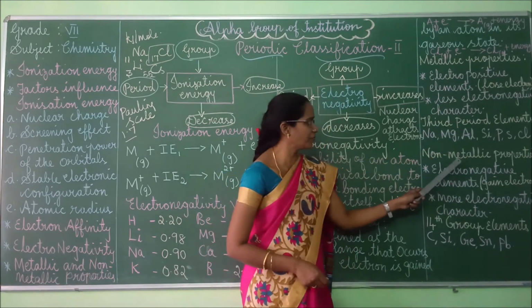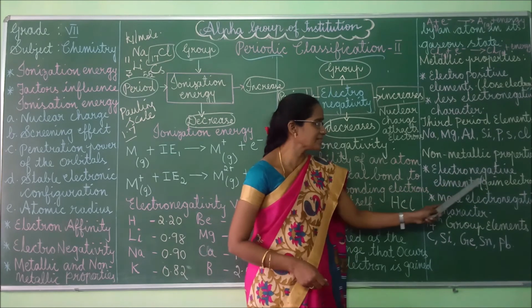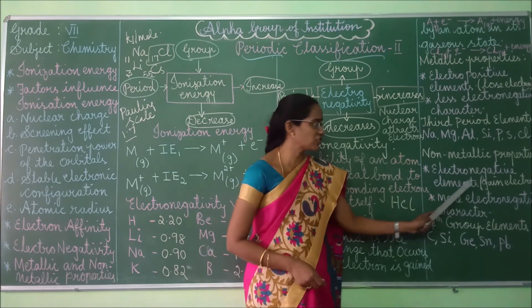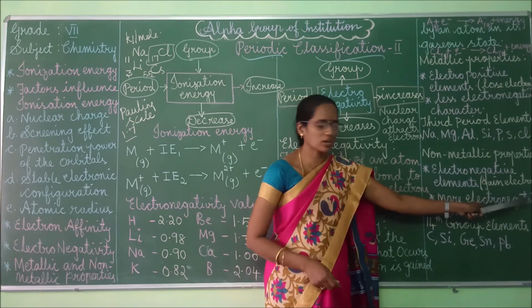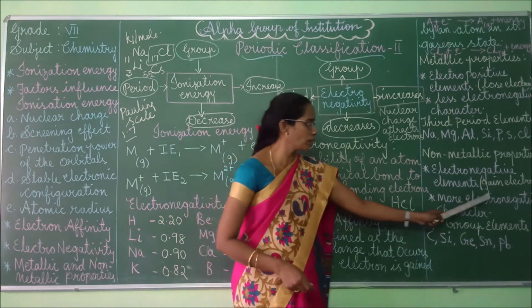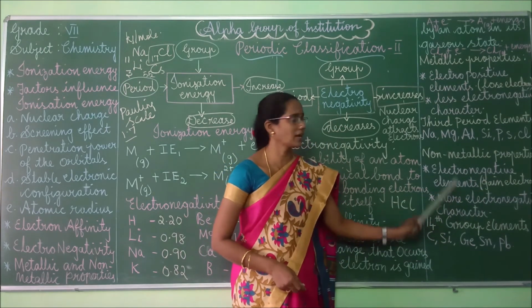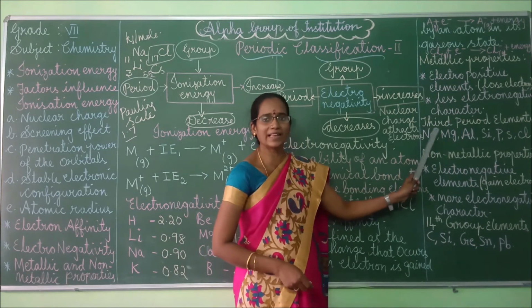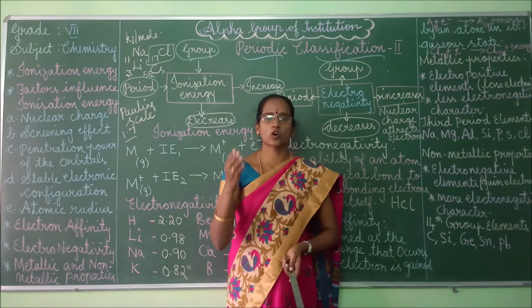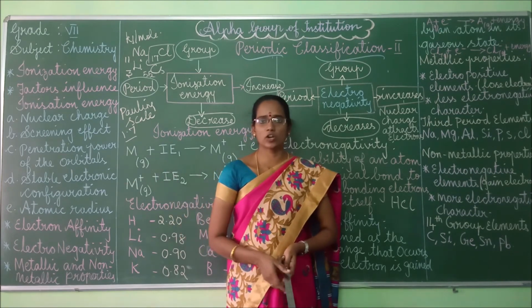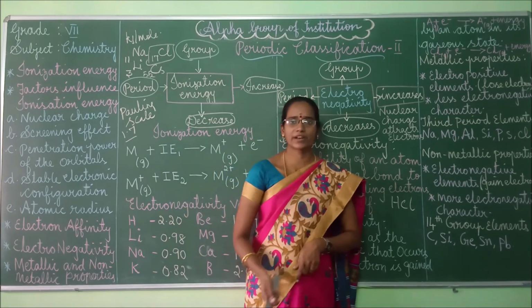At the same time, non-metallic properties are electronegative in nature. Why? Because these elements gain the electrons. That's why it has more electronegative character. And we have to segregate the elements. What are the elements that come under metals, non-metals as well as metalloids. These things you have to remember, right children?